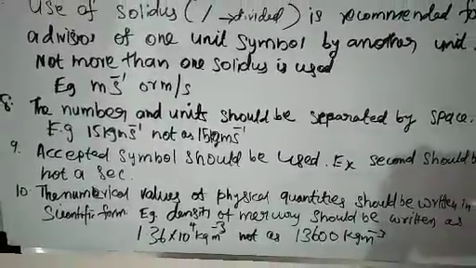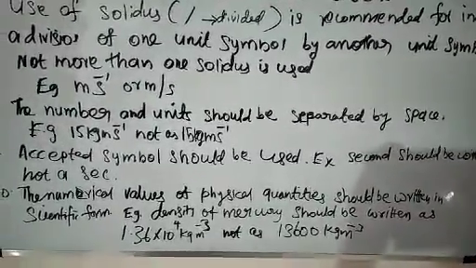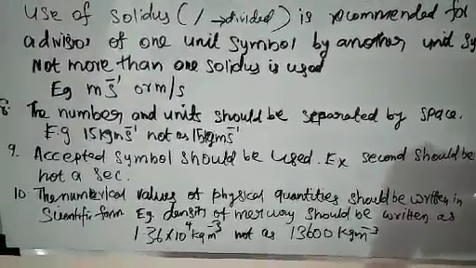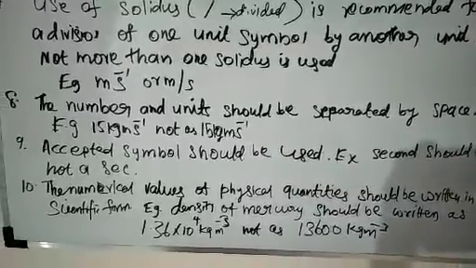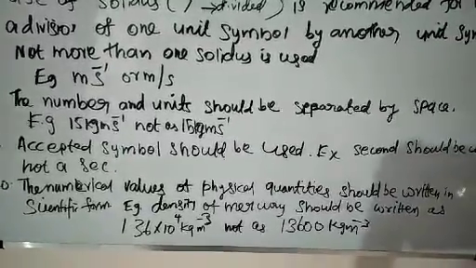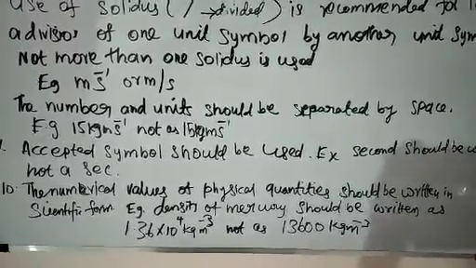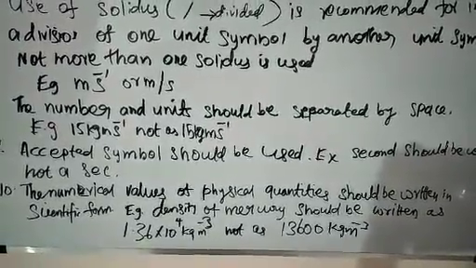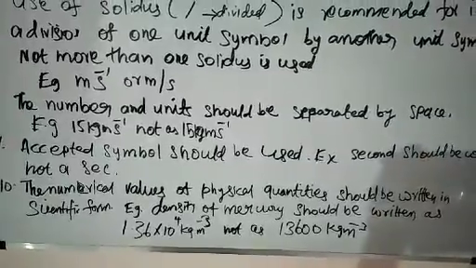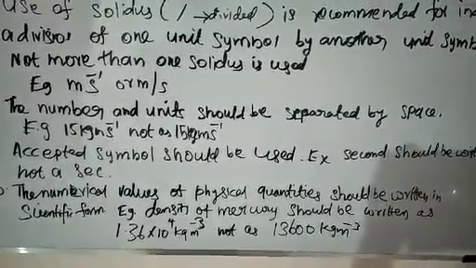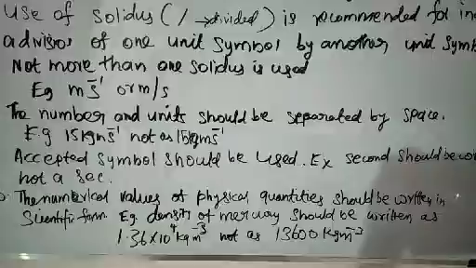Rule 10. The numerical value of a physical quantity should be used in scientific form. Example, the density of mercury should be written as 1.36 times 10 power 4 kilogram meter power minus 3, not as 13,600 kg m inverse 3.